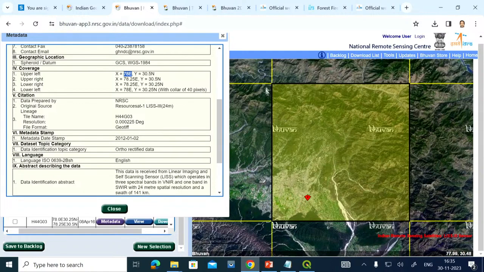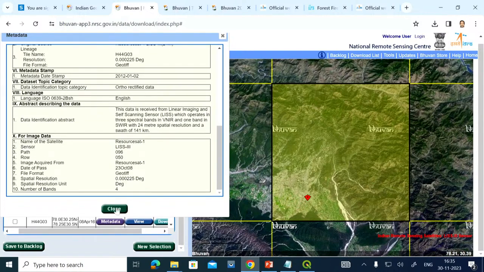So this is around 25 kilometers, 0.25 degree by 0.25 degree. A degree, roughly if we talk, is around 100 kilometers, somewhere near to that. So 0.25 into 100 means 25 kilometers. So this 25 kilometer by 25 kilometer area, one tile, is covered here.